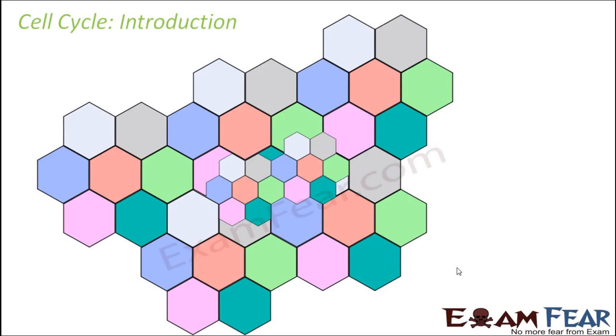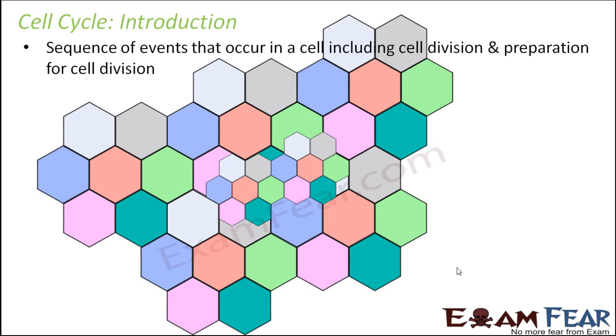Now that we know what cell division is, let me introduce you to the cell cycle. The cell cycle talks about the entire life cycle of a cell: how a cell is formed, what it does throughout its life, and then how it divides. So how do we define the cell cycle? It is the sequence of events that occur in a cell, including cell division and preparation for cell division. For any important thing you do, you need to prepare for it, right?